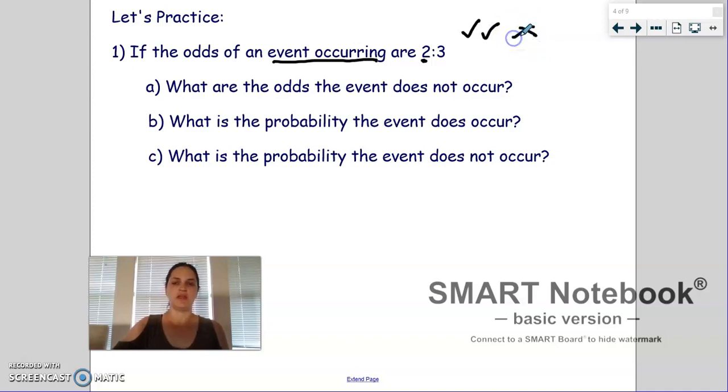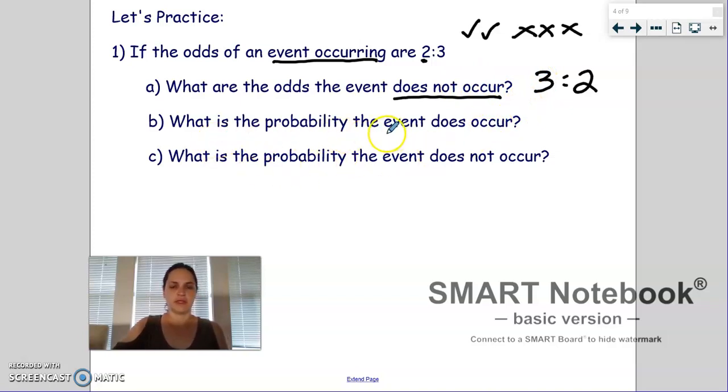It doesn't matter what the event is. We could think of it as wins and losses in a game. But that's what this looks like. There are 2 ways that it occurs, 3 ways it does not. So then we could also say, what are the odds of the event not occurring? So the odds that the event does not occur just means we have to put the number of ways it does not happen first. So there are 3 ways it does not happen, compared to 2 ways that it does. It's just a reverse of the original odds that we did.